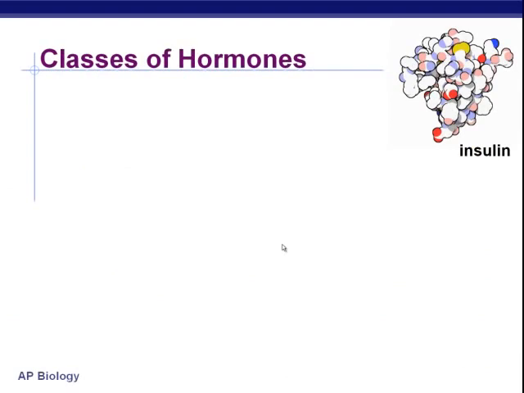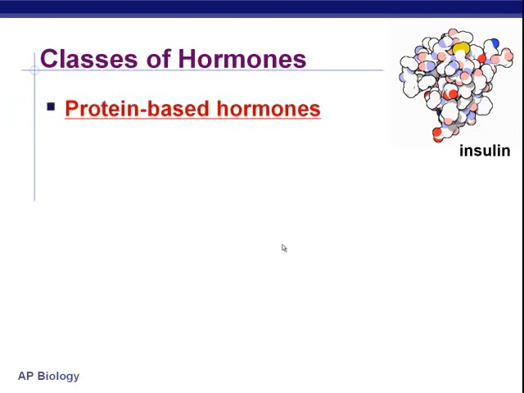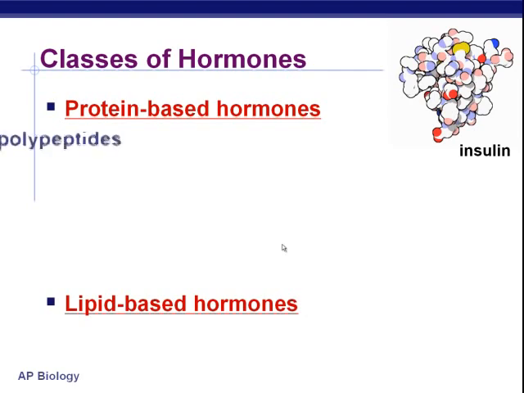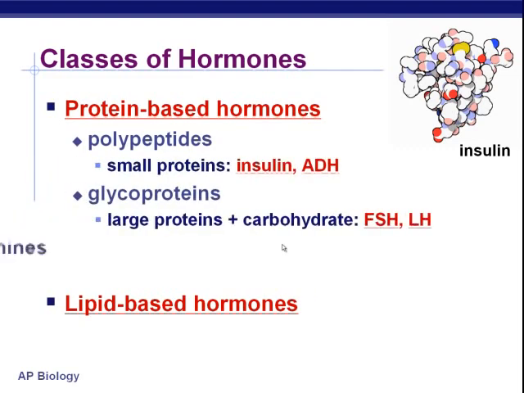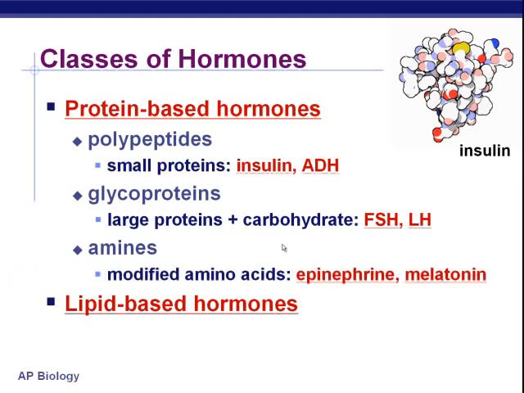Now, there are two major classes of hormones you need to talk about. One is proteins and one is lipids. So one class of hormones is made of protein and one class is made of lipids. Please remember from way back at the beginning of the year, proteins are those things that are made up of amino acids. We've got several different types, and I'm going to click them up here, but I don't think it's terribly important that you know these different subcategories of protein-based hormones. Just understand that some hormones are made out of protein.